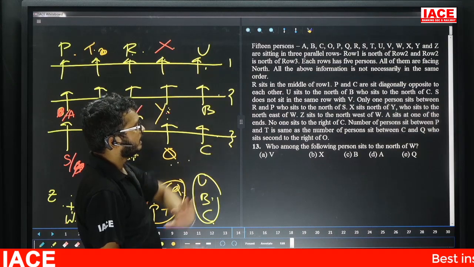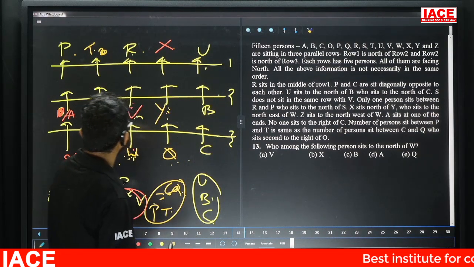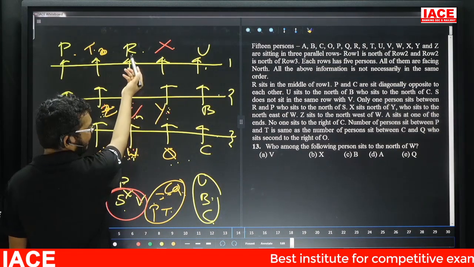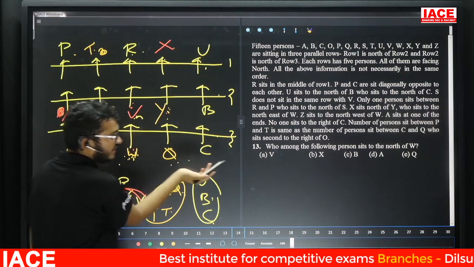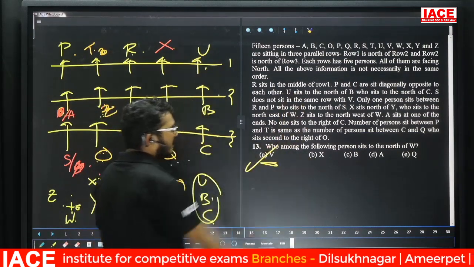Question number 13. Who among the following persons sits north of W? North of W is what? V and R. In the given options, only V is there. So question number 13, answer is option A.